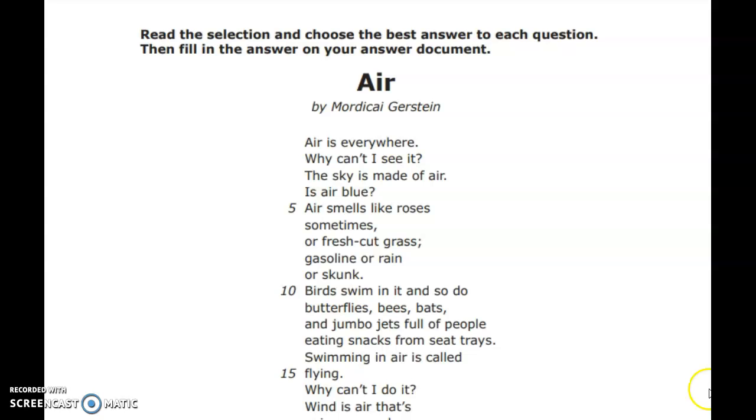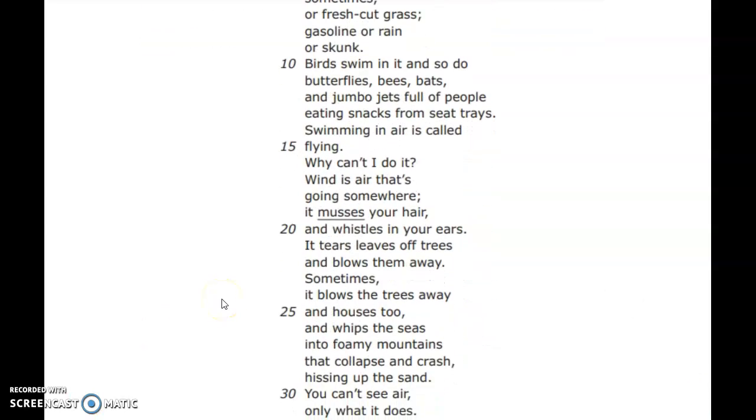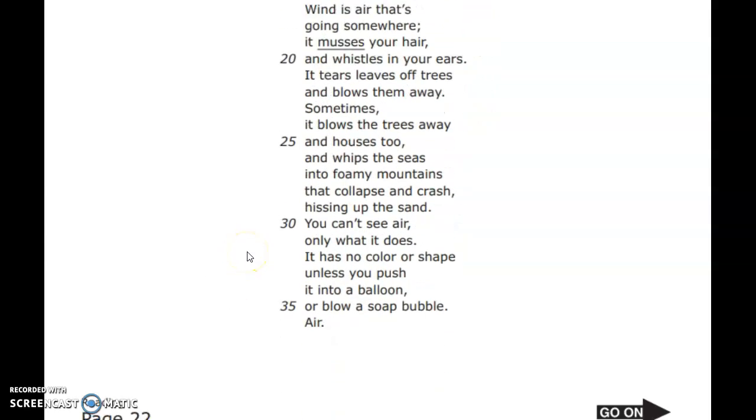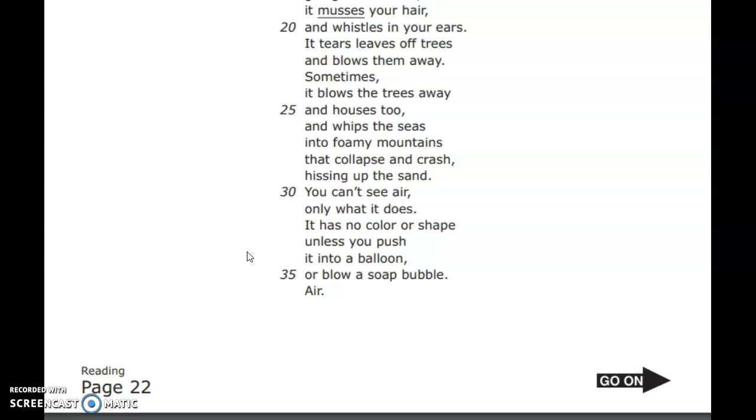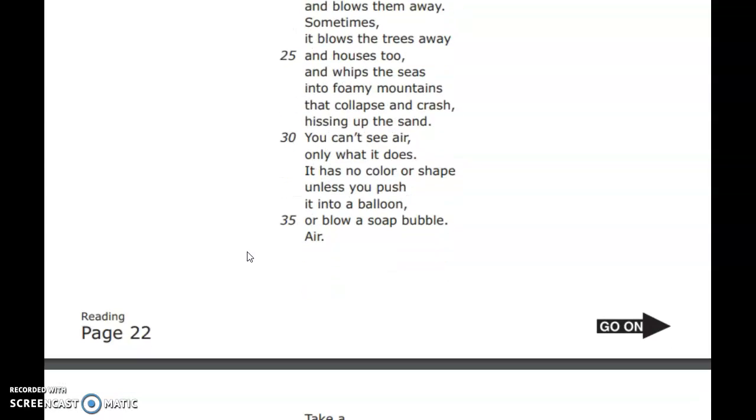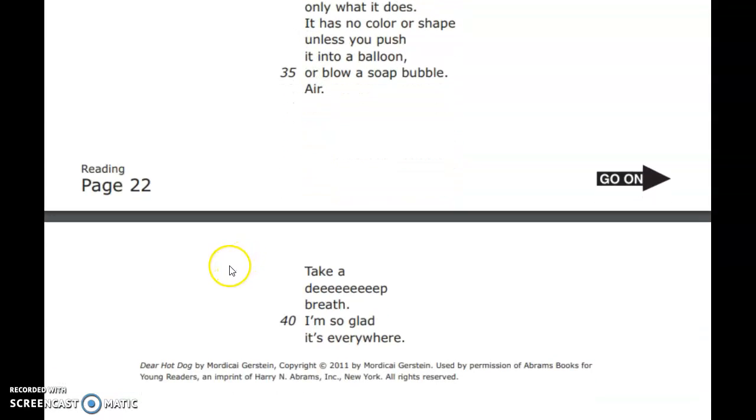Wind is air that's going somewhere. It musses your hair. It whistles in your ears. It tears leaves off trees and blows them away. Sometimes it blows the trees away and houses too, and whips the seas into foaming mountains that collapse and crash, hissing up the sand. You can't see air, only what it does. It has no color or shape unless you push it into a balloon or blow a soap bubble. Air. Take a deep breath. I'm so glad it's everywhere.